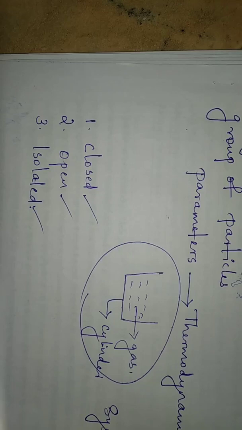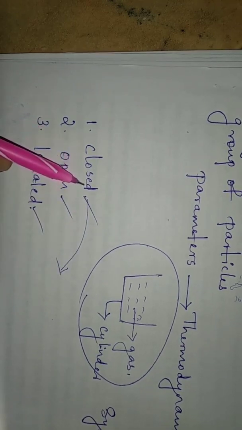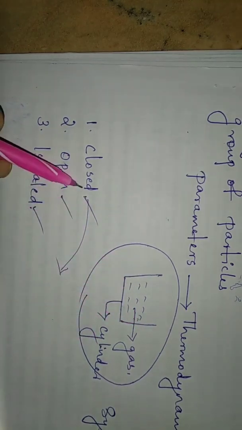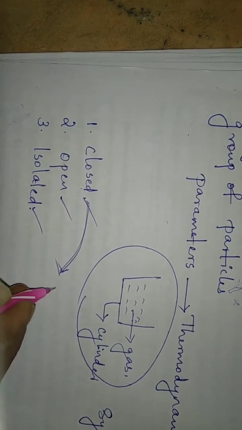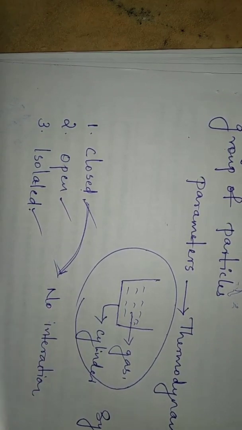If the particles are inside a closed container, as the name indicates, it is closed. If the container or cylinder is closed, then it is a closed system. There is no interaction between the particles and the outside, or the surroundings. So, such a system is called a closed system.